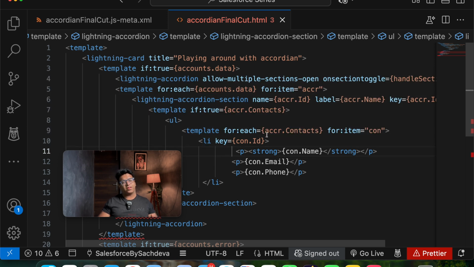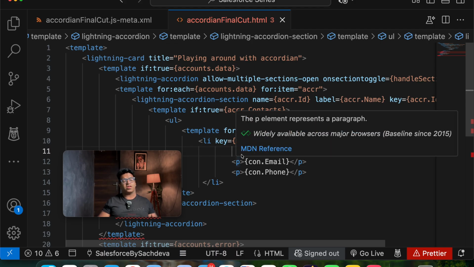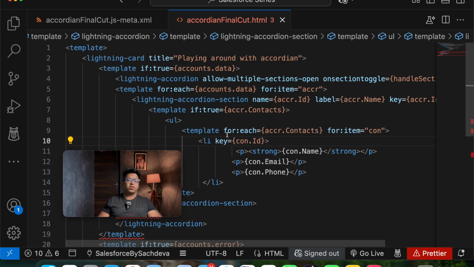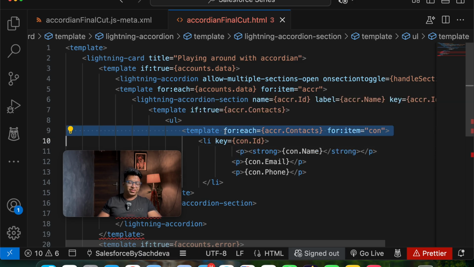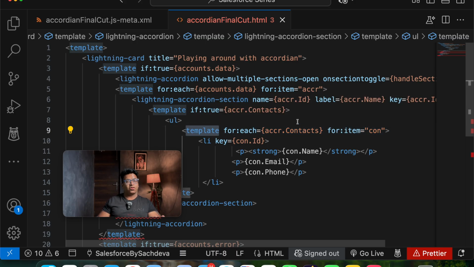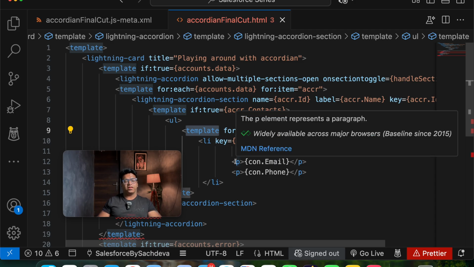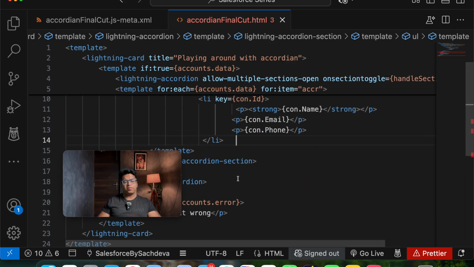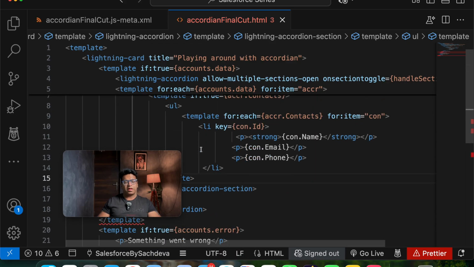Why have we taken one list item? Because this is getting iterated every time. So you don't need to take multiple li, because you are using the, not Aura, iterations. I'm just getting into the Aura component side. You need to take template for each in order to display the contact, and this will by default make multiple list items here. Once we are done with this, we will be closing the template here.